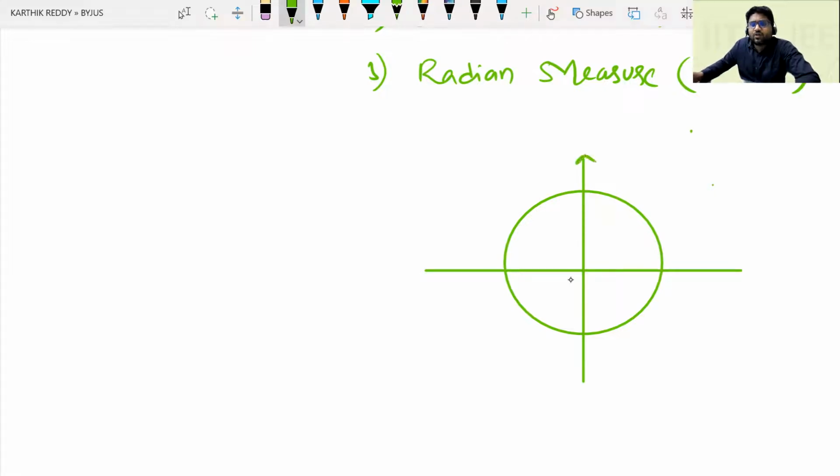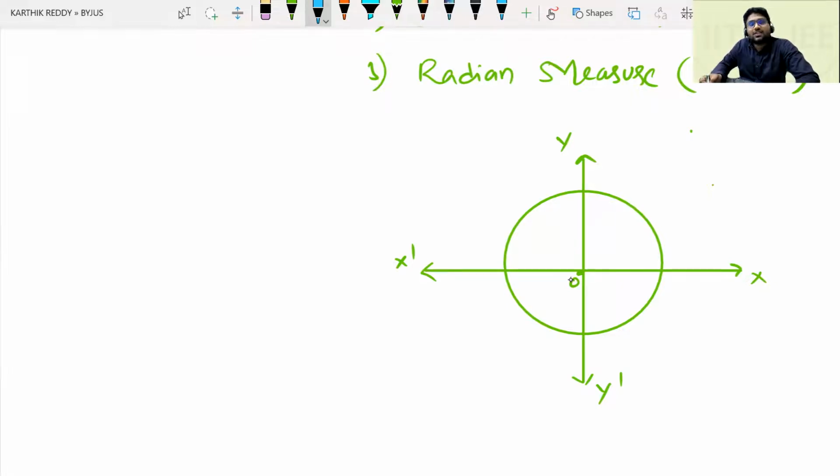Suppose let us consider the coordinate axes XOX' and YOY'. Before that, a basic definition: how can we say that an angle is said to be in standard position?